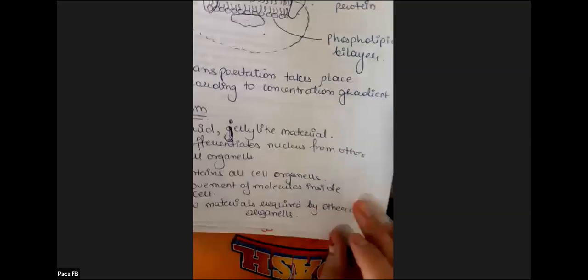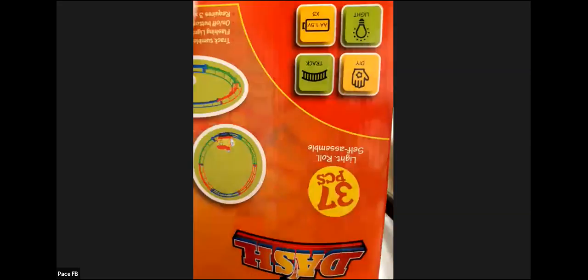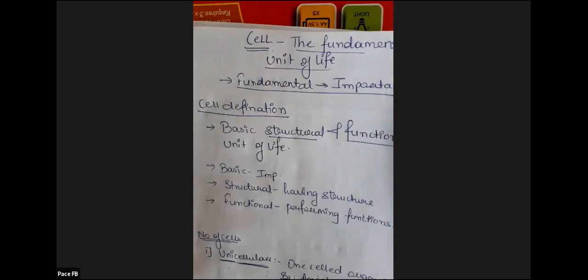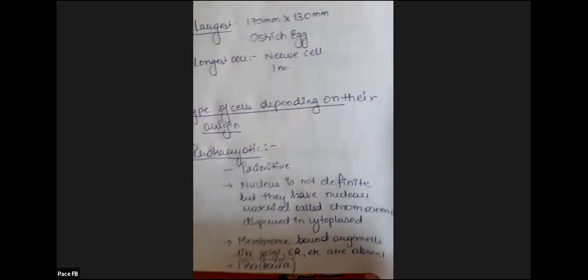So whatever I have discussed till now, I will revise once, and then again I will give you a window for doubt sessions. Fine. So we have learned about the cell, the fundamental unit of life: definition, unicellular, multicellular, discovery, shapes, sizes, types of cell, prokaryotic, eukaryotic.